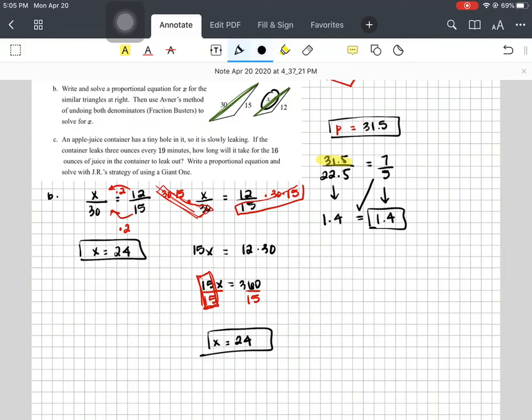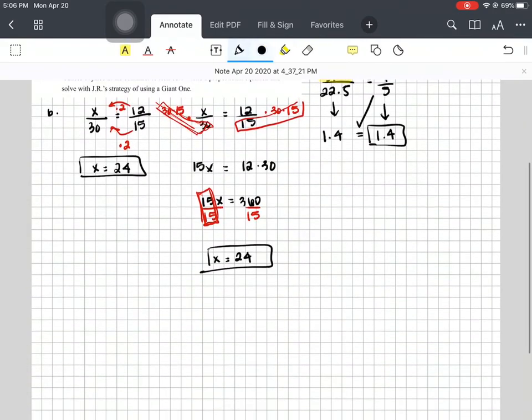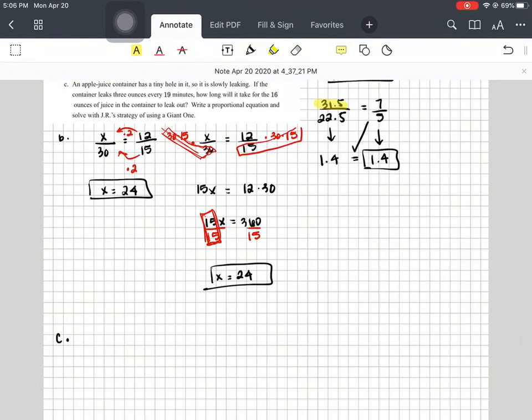Part C, an apple juice container has a tiny hole in it, so it's slowly leaking. If the container leaks 3 ounces every 19 minutes, how long will it take for 16 ounces of the juice in the container to leak out? Write a proportional equation. Solve with JR's strategy of using a giant 1. Okay, so part C. Now we got a word problem that we have to figure out, right? So 3 ounces every 19 minutes. That is a rate, so we're going to write that down. 3 ounces for every 19 minutes.